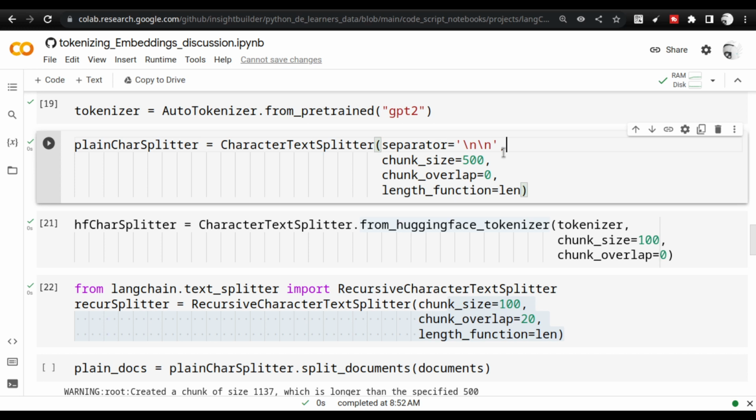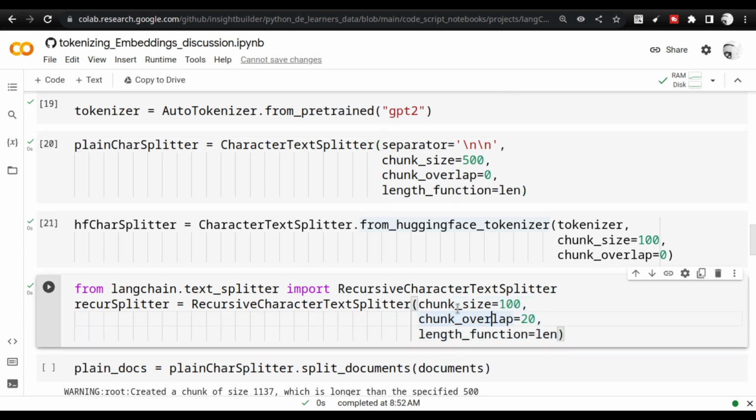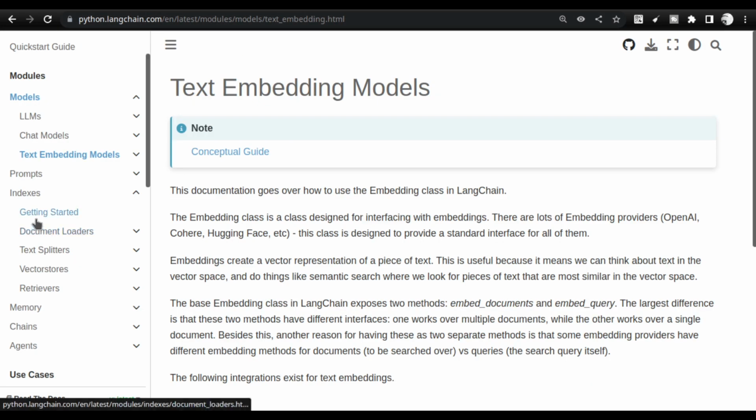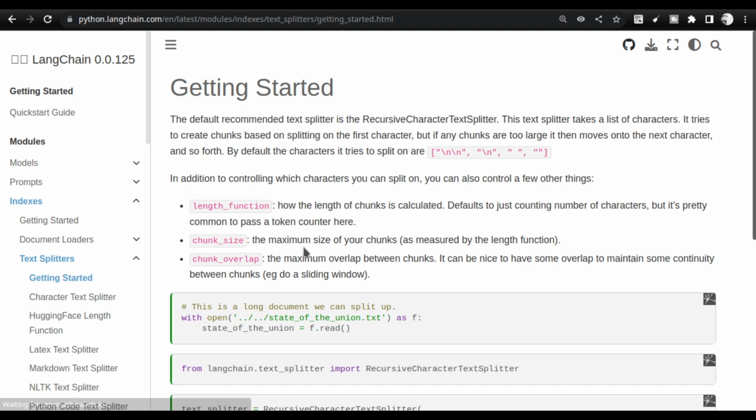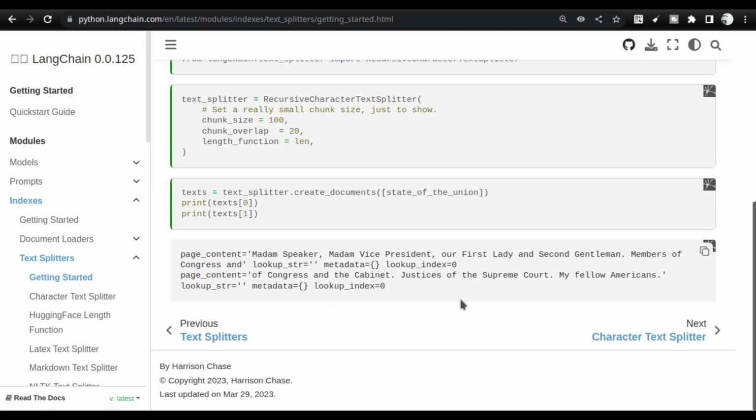There are various other text splitters, as we saw, and these text splitters work by overriding the character text splitter or recursive character text splitter. If you read the LangChain documentation, you will understand more about this. If I click on text embedding models, since it is separated, it becomes difficult for us to link these two things. It took some time for me also until I started bringing it all together.